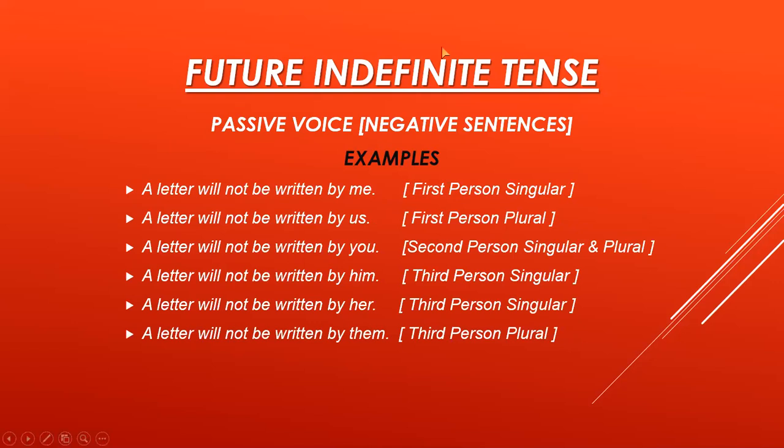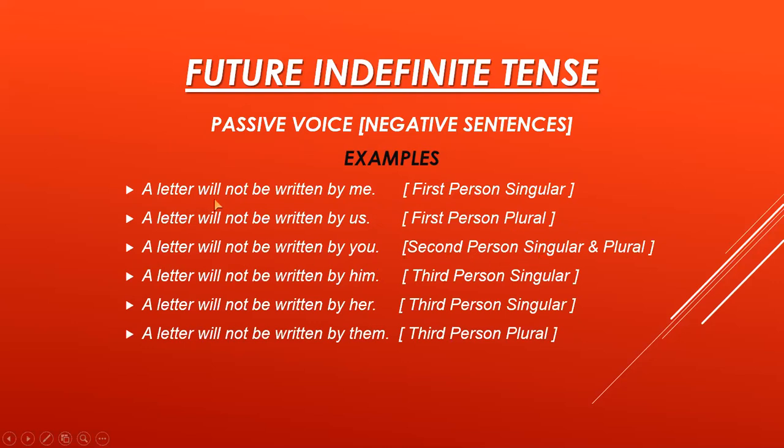Now for passive voice negative sentences, we have the examples. A letter will not be written by me, full stop. A letter will not be written by us, full stop. These are the examples for first person singular and first person plural. Next example is a letter will not be written by you, full stop. Second person singular and plural example.